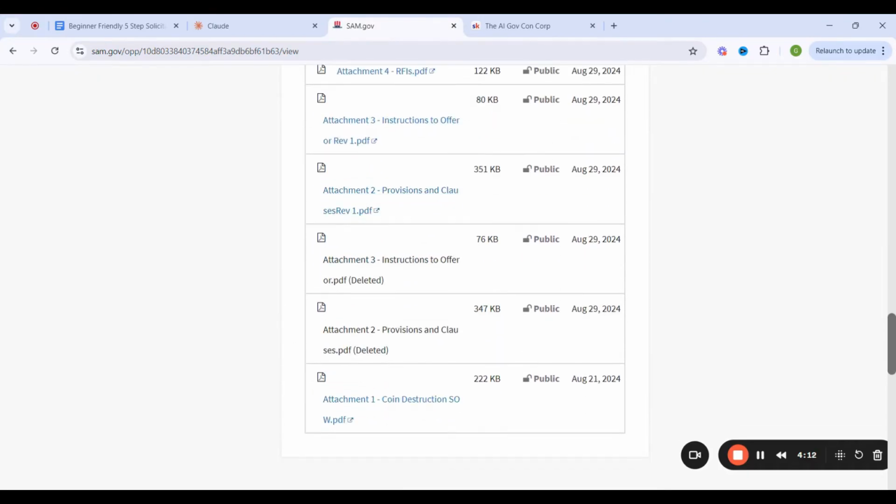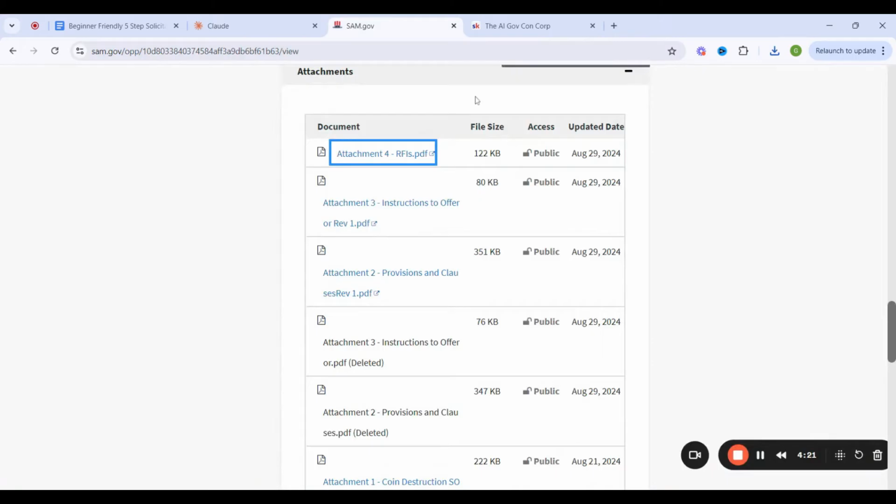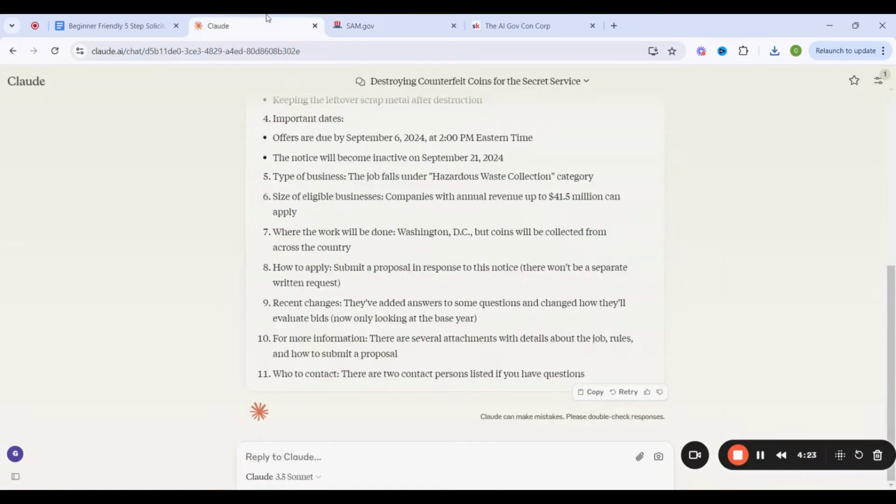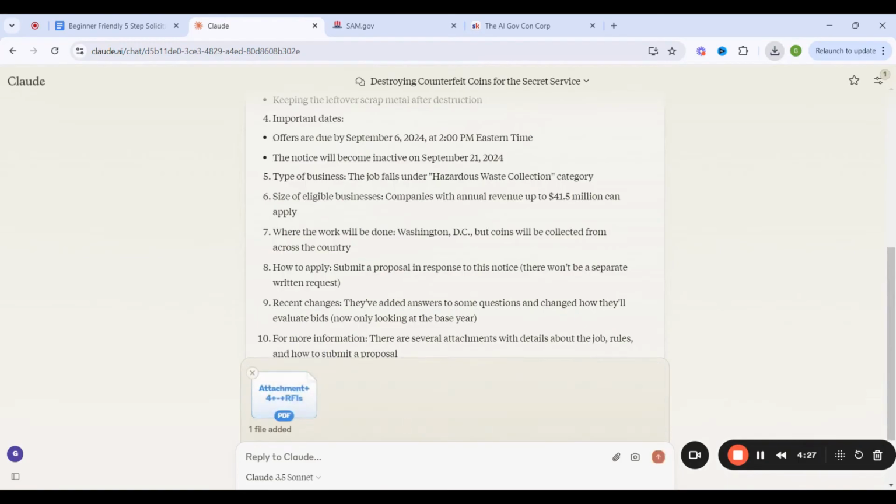In this situation, I'm going to download every single attachment right now. Every single attachment that's there, that instruction to offer is also important. And even this RFI, which I'm kind of confused as to why it's here, but we're going to find out, because we're really just using the beginner friendly 5-step solicitation breakdown guide to get us the information that we need. And as you can see with Claude AI, we were very easily able to upload 4 documents in there.